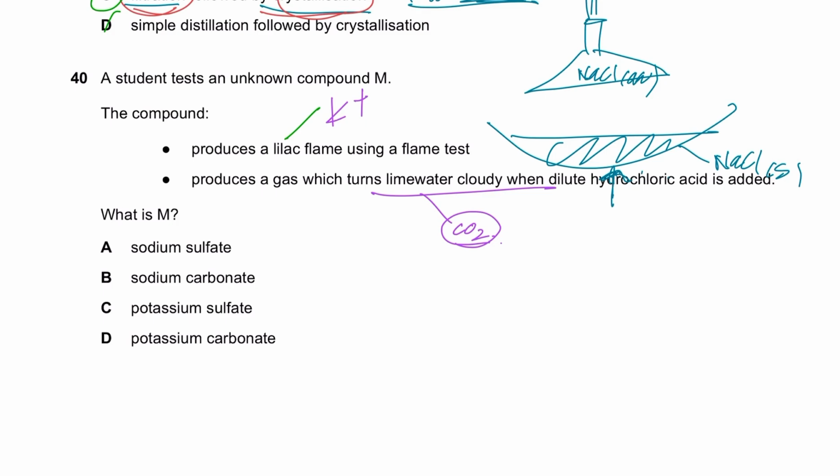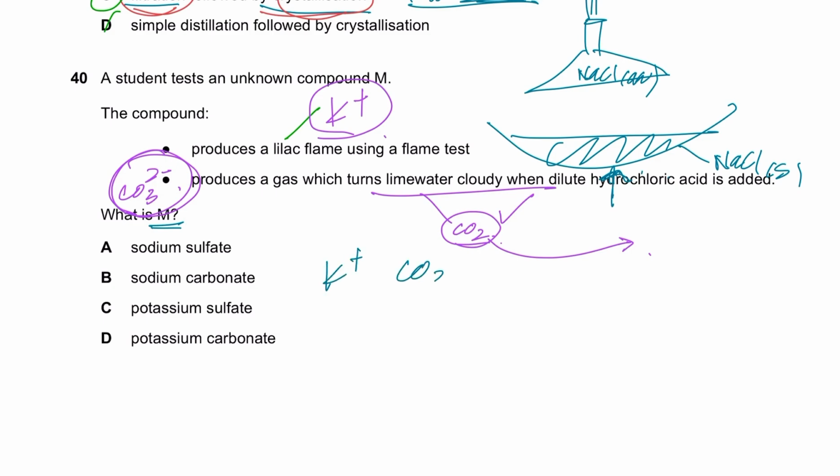dioxide gas produced? What thing do you need to test to produce carbon dioxide? It's basically the carbonate ion. So let's suppose I have magnesium carbonate, when I react it with dilute hydrochloric acid, it will give us carbon dioxide which will turn lime water milky, right? So we have to test for carbonate ion. So carbonate ion was the negative ion and potassium ion was the positive ion. So obviously substance M is potassium carbonate, K+ and CO3 2-, right? Cross multiply, you get K2CO3.